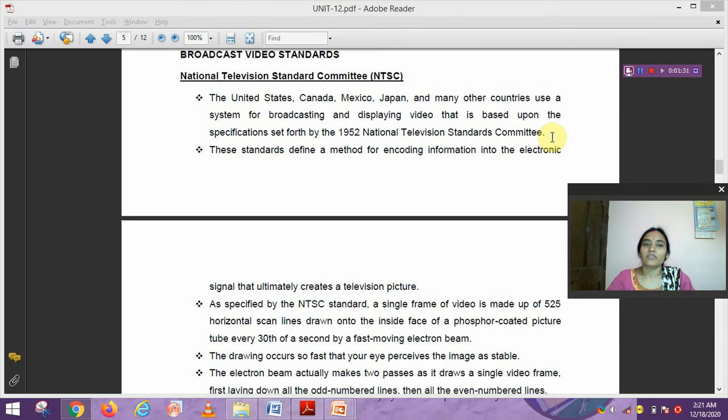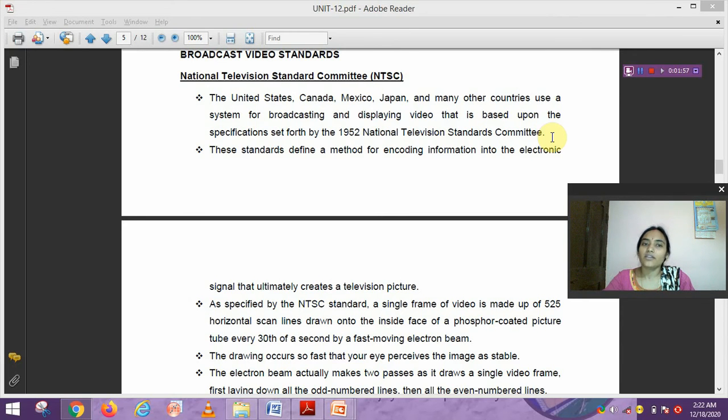That means NTSC set a specification in 1952, and these countries use this broadcasting system and also display the video in that system.